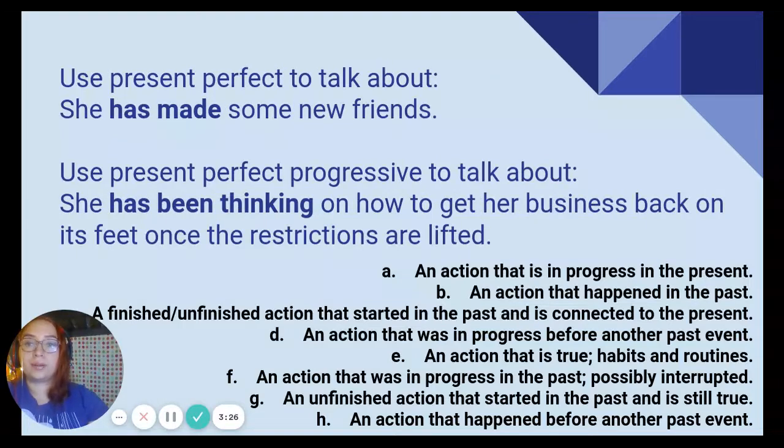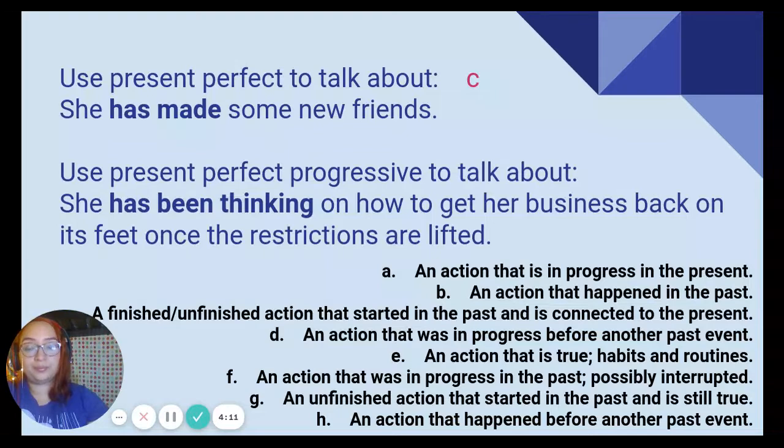Now, how do we use present perfect and present perfect progressive? Please pause the video while you try to match. Okay, let's see. Use present perfect to talk about a finished or unfinished action that started in the past and is connected to the present. It has to have a connection you can see. For example, she has made some new friends. This is an action that started in the past, but of course, the friends continue to be her friends right now. And of course, we don't know if this action is finished or if it is unfinished.